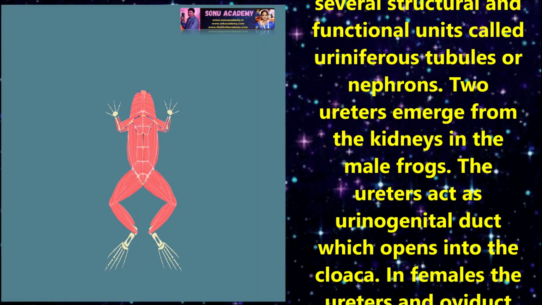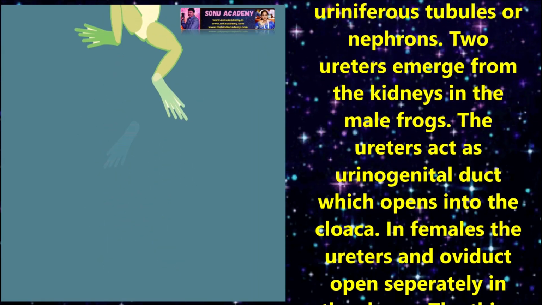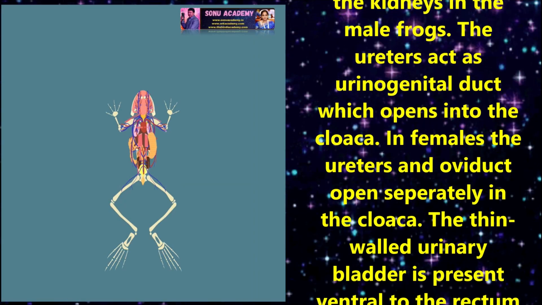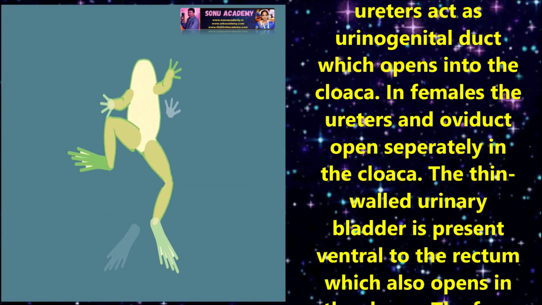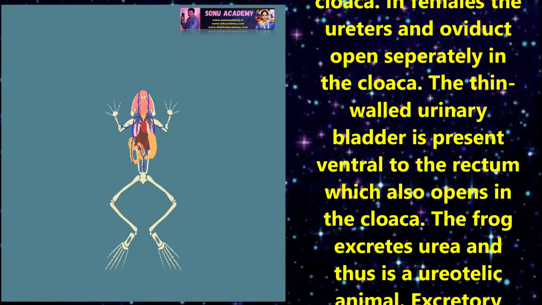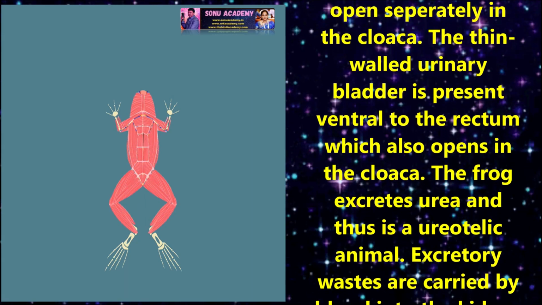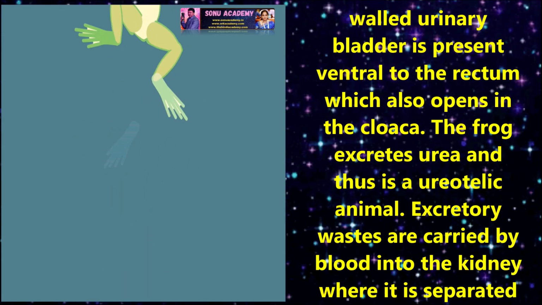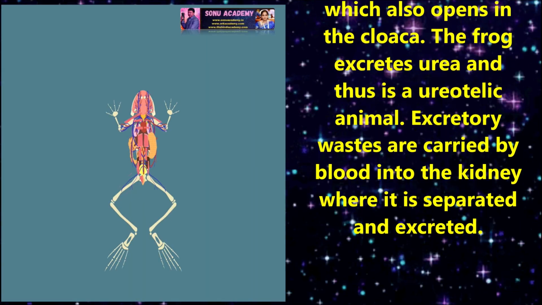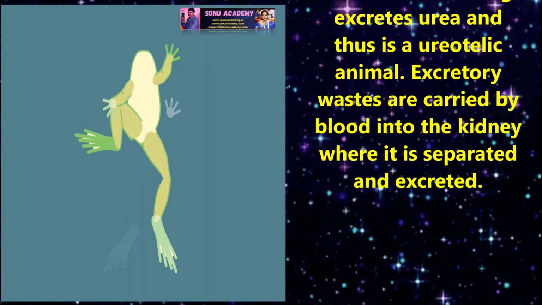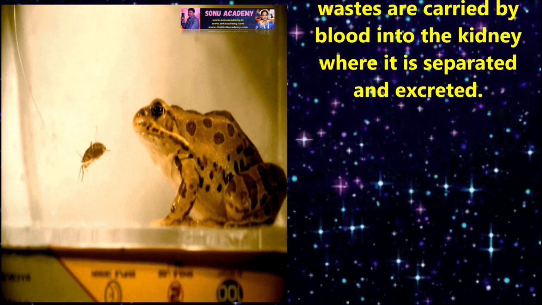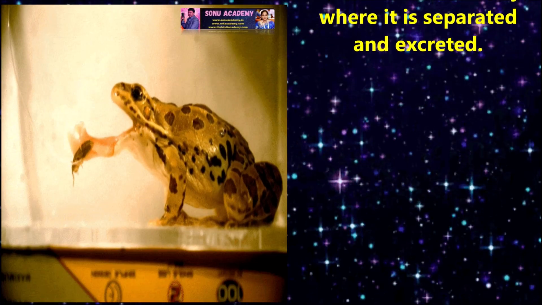Two ureters emerge from the kidney in the male frog. The ureters act as urinogenital ducts which open into the cloaca. In females, the ureters and oviducts open separately. In the cloaca, thin-walled urinary bladder is present ventral to the rectum which also opens to the cloaca. The frog excretes urea and thus it is ureotelic animal. Excretory wastes are carried by the blood into kidneys where it is separated and excreted.